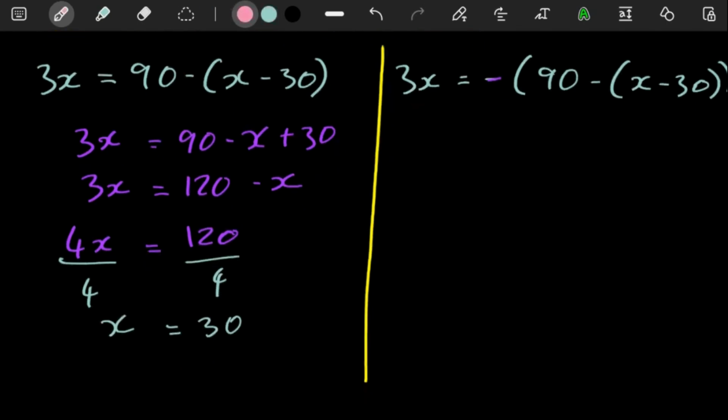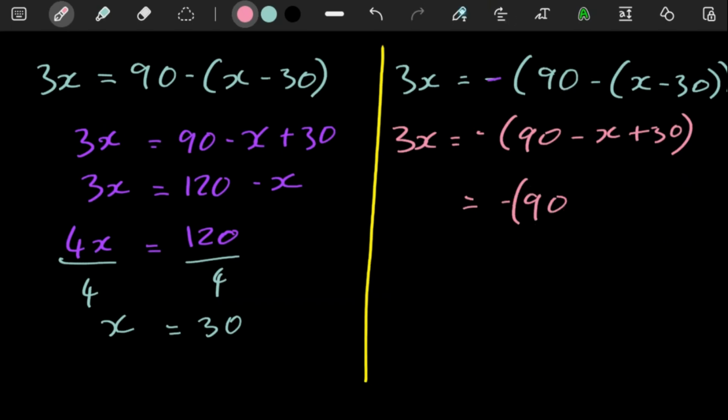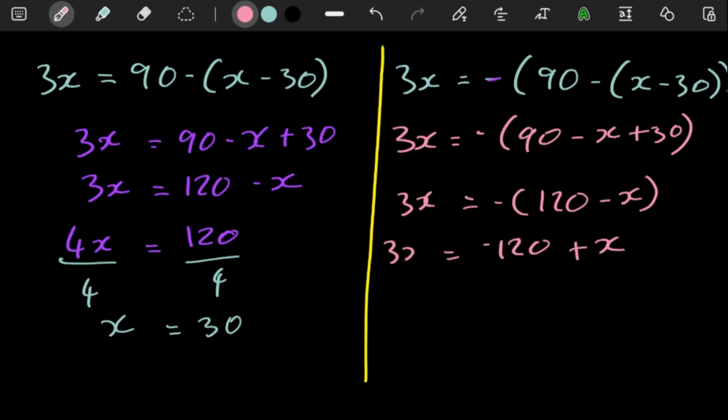Here you do the same. So 3x is going to be equal to, let's not multiply inside yet, minus the x here, and then plus the 30. And then here you're going to have 90 plus 30. What is 90 plus 30? 90 plus 30 is also going to give you 120. Yep. So this is going to be 120 minus x. And then you have 3x over there. And then here, if you multiply inside, you have negative 120 plus x. And this is like 3x.